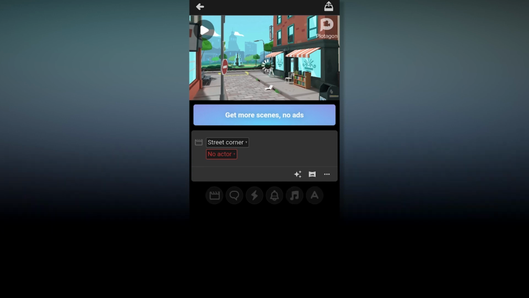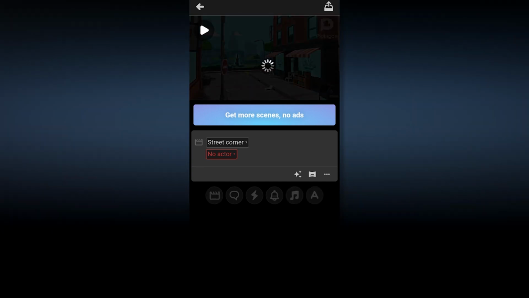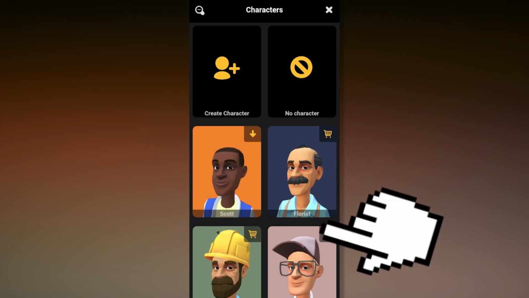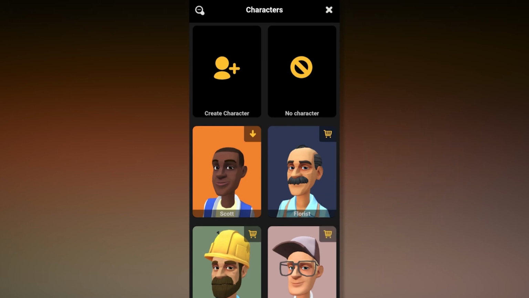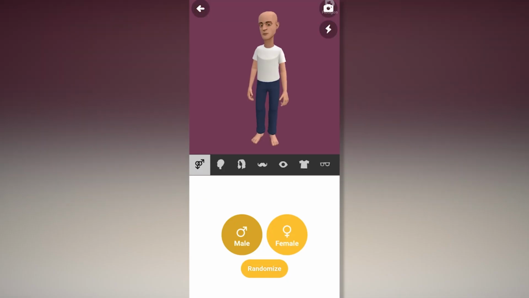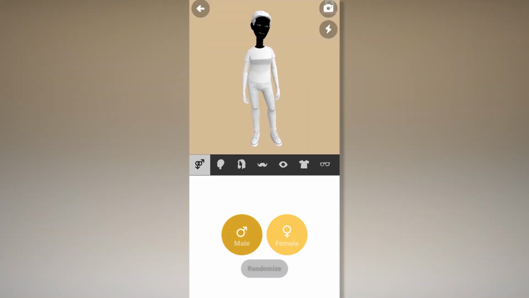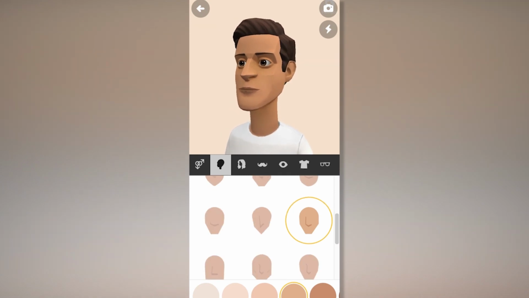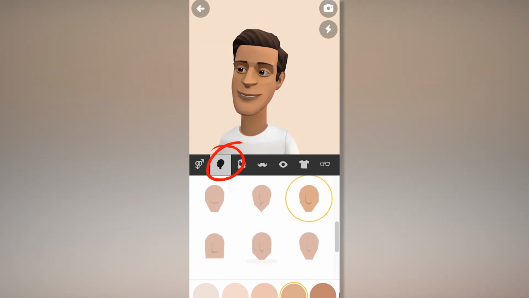And then the option will pop up with no actor. Click on the no actor, and here you can see some characters are locked and some characters are for free. You can use some characters for free, and you can create your own custom characters. Just click on create character. Here you can select male or female characters as you want. And here are some options for the facial shape, hair, mustache, eyes, everything to make a character complete. And you can make all the custom characters you want.